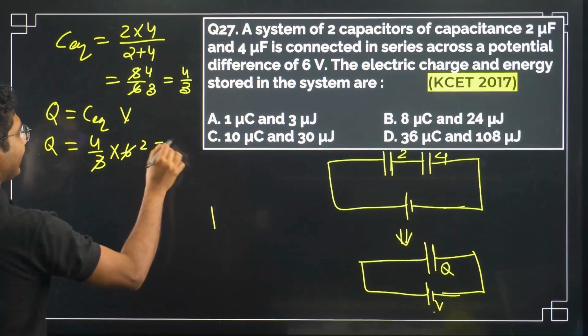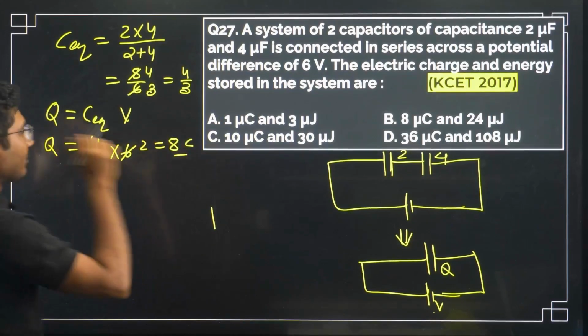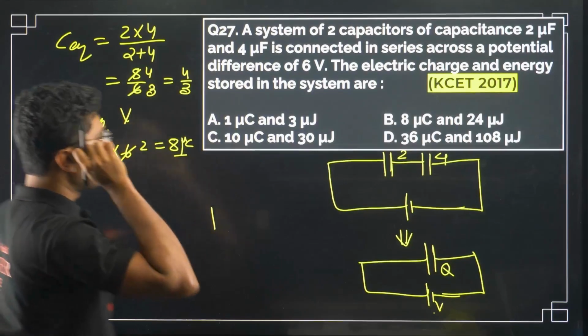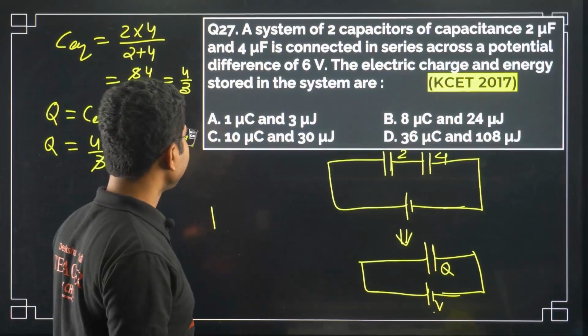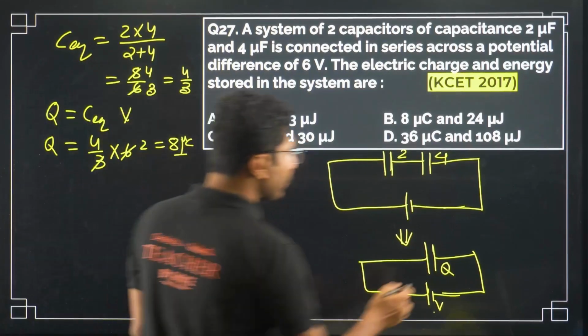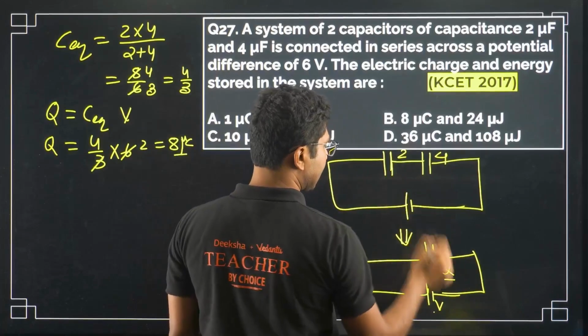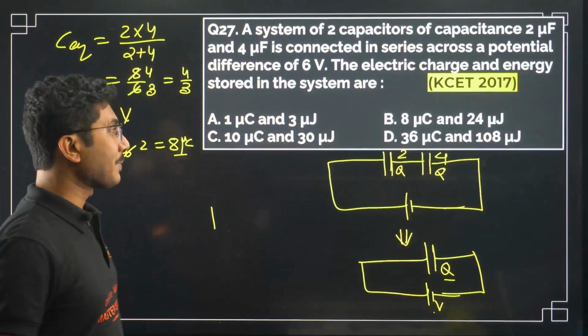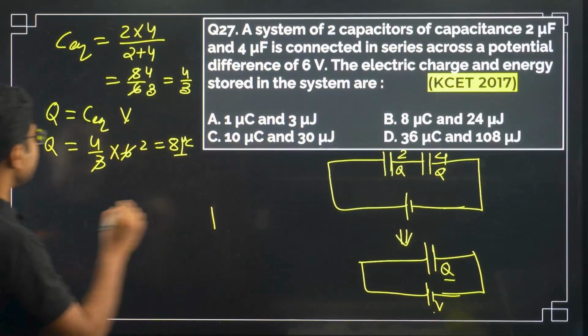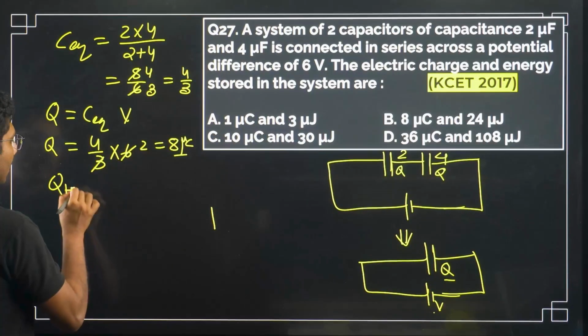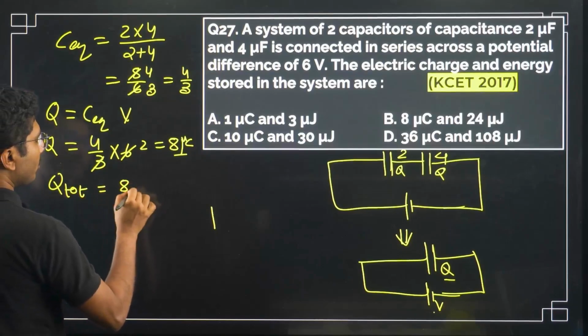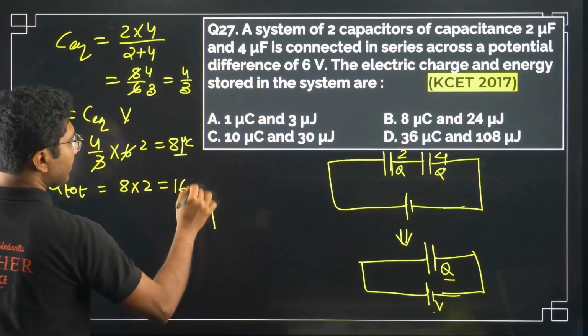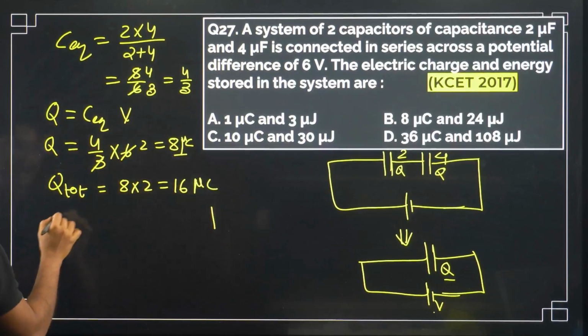So it will be 8 microcoulomb. Now this is the charge on one of the capacitors. Remember that this is the charge on one of the capacitors. So total charge stored in this case will be 8 into 2, that is 16 microcoulomb.